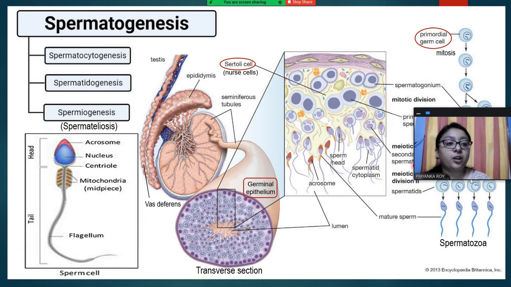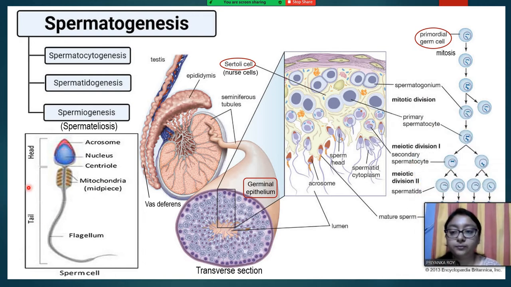Next, moving on to the structure of a sperm. As you can see here, this is divided into 2 major parts, the head and tail. And you can call this a neck portion, because here the mitochondria are aggregated, and it is known as the midpiece. This tail is basically a flagellum. Like flagella help in movement of many organisms, the sperm also has a flagellum and it helps in its motility. This mitochondrial midpiece is mainly responsible for providing the energy so that the flagellum can move and the motility is enhanced.